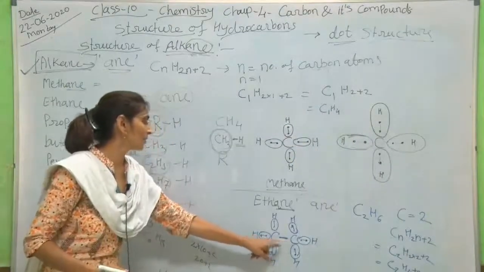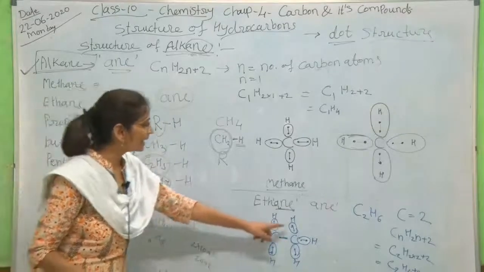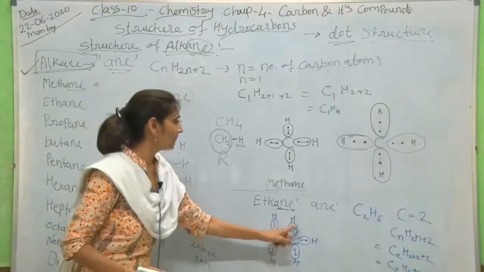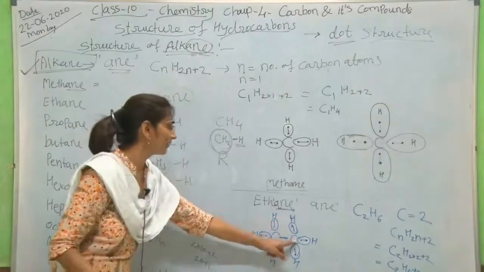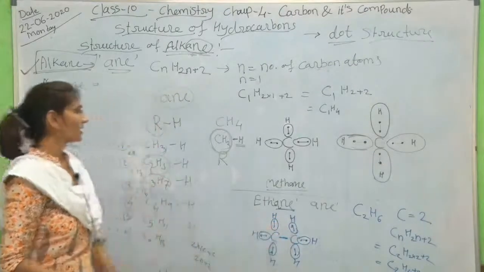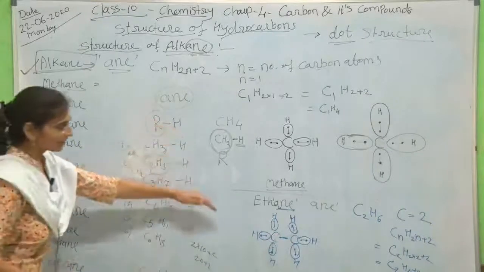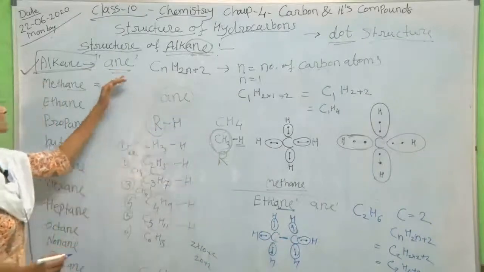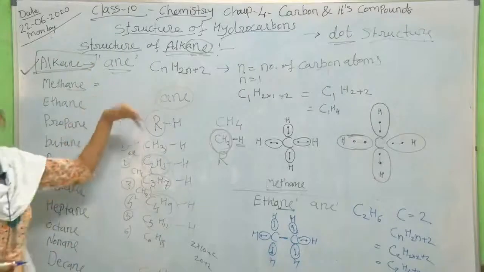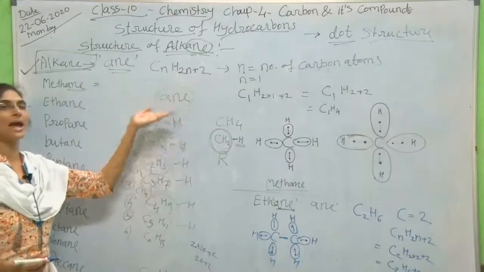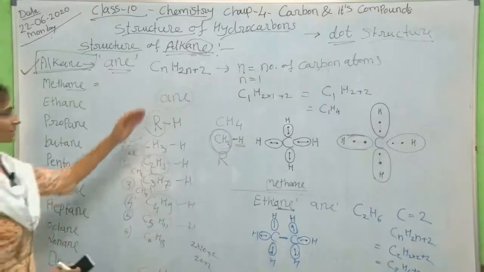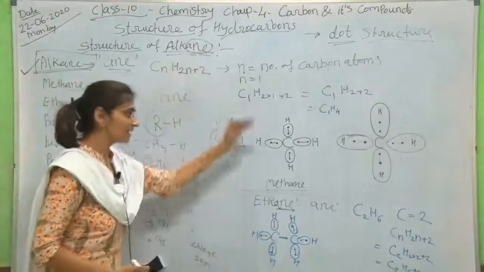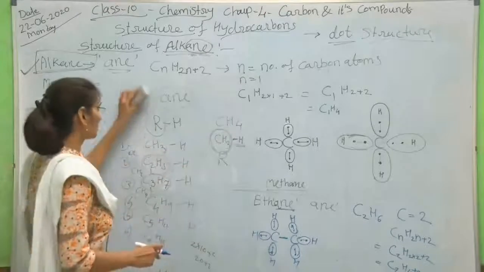The 2 carbon atoms are bonded together, then 3 electrons are bonded by sharing with 6 hydrogen atoms, 3 for this carbon atom and 3 for this carbon atom. So first you understand this. If you understand the structure of alkane, then you will easily understand the structure of alkene and alkyne and further structures also. So first you should properly understand this basic structure.